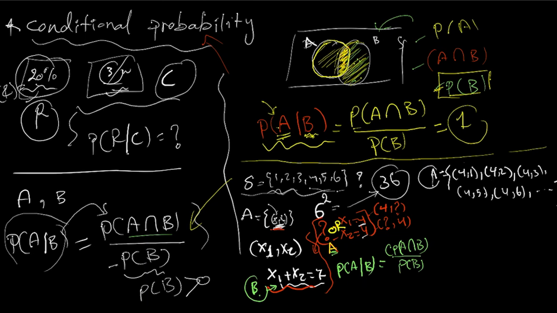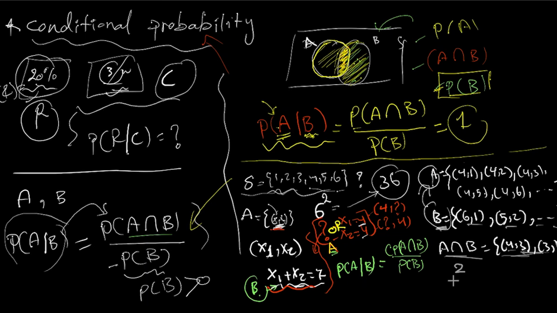Then you get all the space of A. What is the space of B? It should be the pairs whose sum is equal to 7: 6 and 1, 5 and 2, 4 and 3, 3 and 4, 2 and 5, 1 and 6. Then we can find A intersect with B. 2 pairs intersect with each other: 4 and 3, and 3 and 4. So 2 over 36, 36 being the total, divided by the probability of B, which is 6 over 36. These terms cancel, giving 1/3.